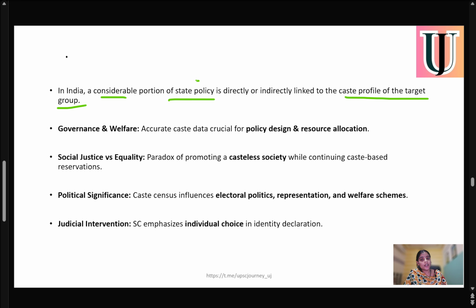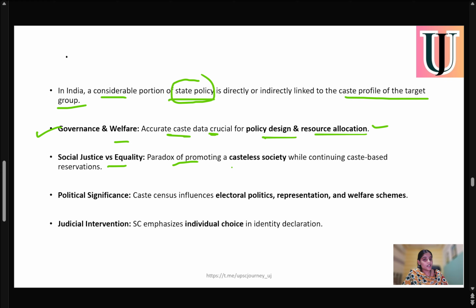So directly or indirectly, state policies are linked to the caste profile. At the same time, for governance and welfare, accurate caste data is very crucial for policy design and resource allocation, because to provide welfare schemes and resources, we need actual data on caste.